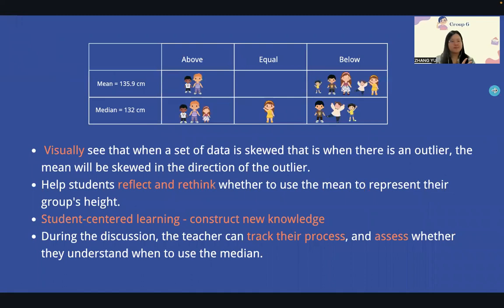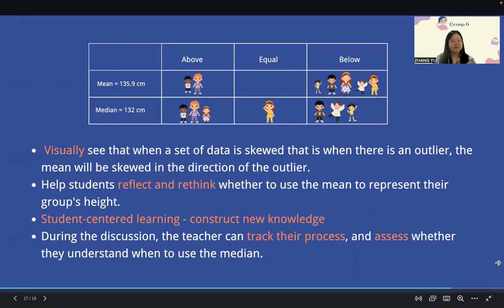Next slide, please. So why do we use this strategy? Because students can visually see there is an outlier inside a set of data. By comparing the mean and the median, students can find the mean is skewed in the direction of the outlier. That is, the mean of this set of data is skewed in the direction of the tallest student. This strategy can help students reflect and rethink whether to use the mean to represent their group's height. Meanwhile, students participate in the activity and take charge of their own learning.